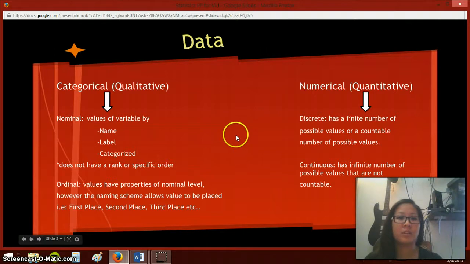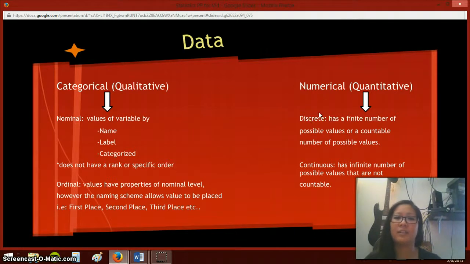The ordinal level, still under qualitative, is the values that have properties of the nominal level, but however their names do have a ranking system. For instance, first, second, third place, there's an inflection of the word which gives a rank to it. President, vice president, sergeant, lieutenant, captain, general. Those are different rankings of a word that gives it a meaningful place or a value to it.